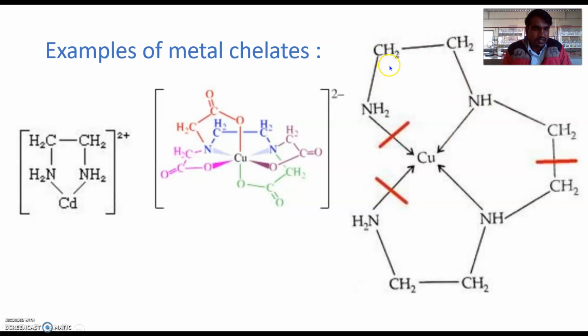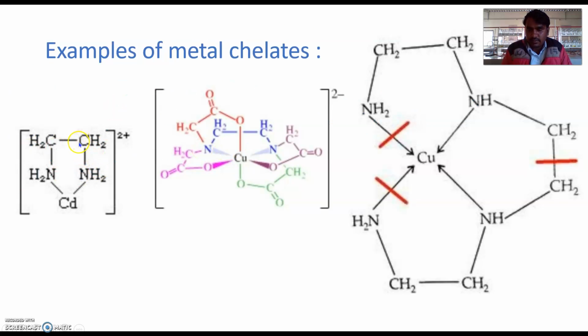These are the triethylene tetraamine complex. These are the triethylene tetraamine chelate. One chelating molecule is coordinated with four bonds, one, two, three, four. Then it is called a chelating agent. Here, this is an example of EDTA. One molecule of EDTA forms six bonds with this copper ion, one, two, three, four, five, and six bonds.